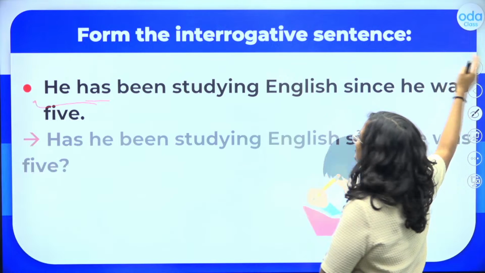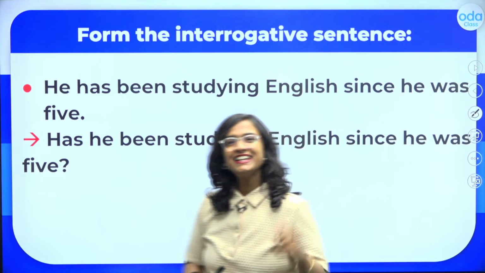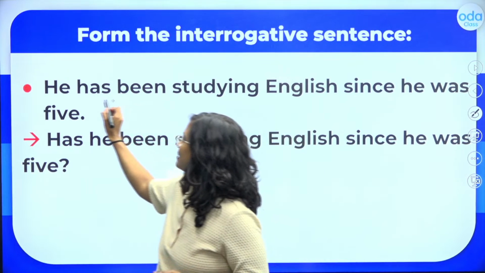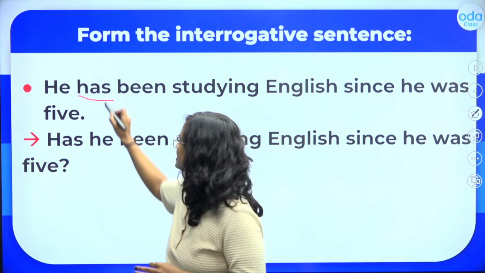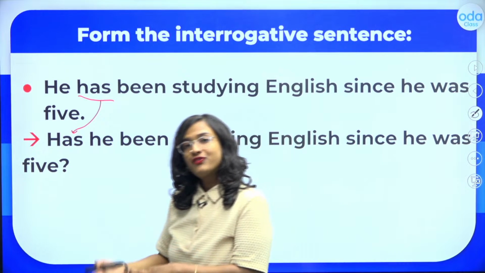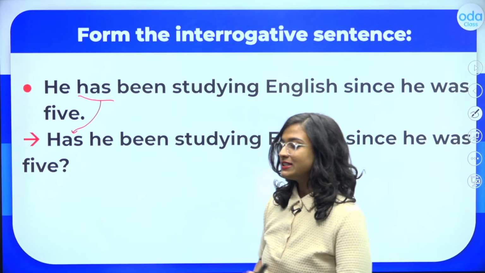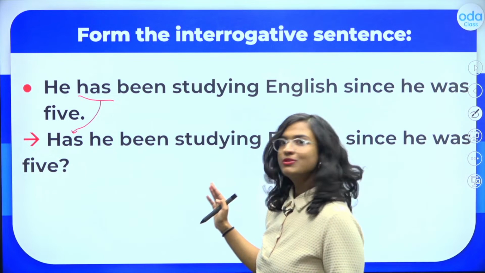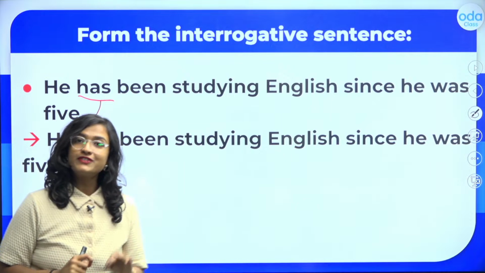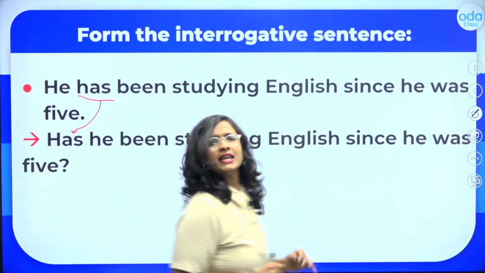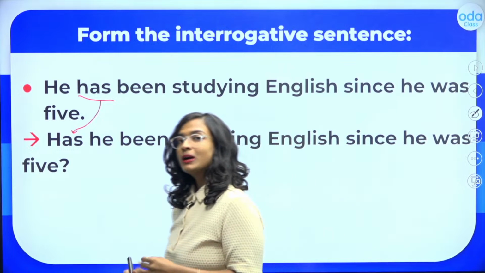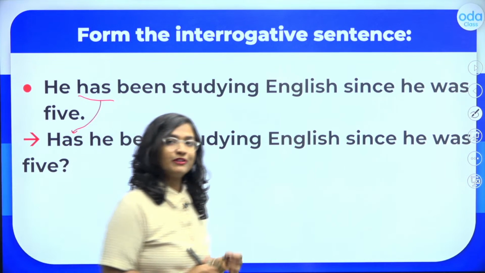Let's look at the answer, students. Has he been studying English since he was 5? So notice, students, all we ended up doing was moving this verb has to the beginning of our sentence. So we moved it to before our subject. Now kids, I hope this is all clear to you, because now we have learned the 3 rules that we need to know to form the 3 different types of sentences in the present perfect tense. So now students, let's move on and let's talk about the uses of our present perfect tense.